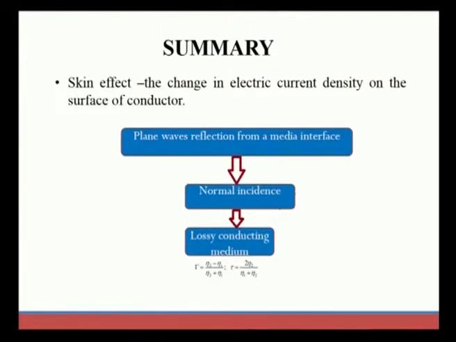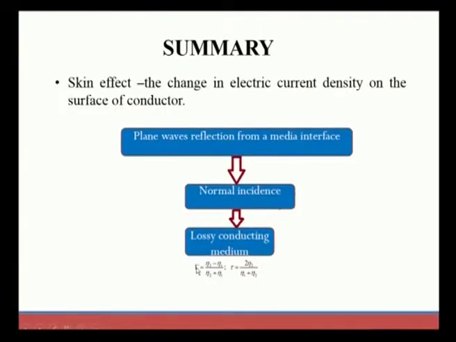In this session, we purely concentrated on plane wave reflection from a media interface. The media interface was considered at normal incidence, and the case study was a lossy conducting medium. We considered the lossy conducting media where we found the basic electric field and magnetic field of region 1 and region 2.